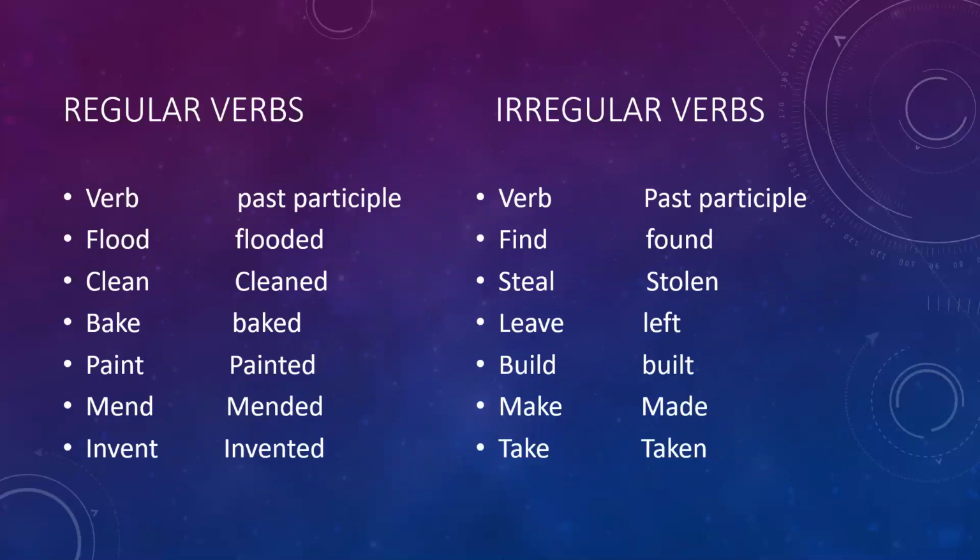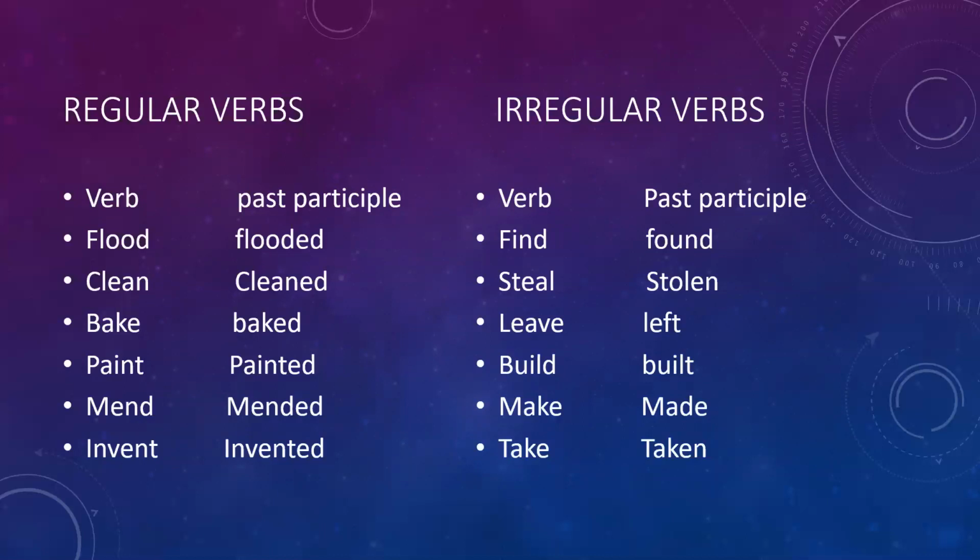Now look at the examples of regular verbs and irregular verbs. Flood. Flood is regular verb, so we make the past participle by joining ed at the end. Flooded. Clean, cleaned. Bake, baked. Paint, painted. Mend, mended. Invent, invented.